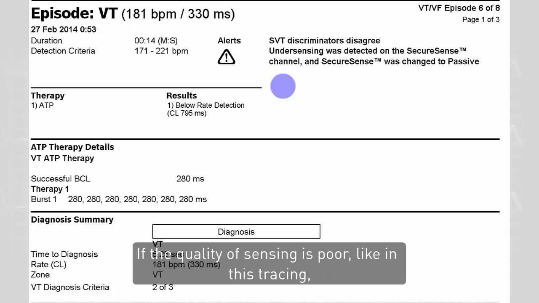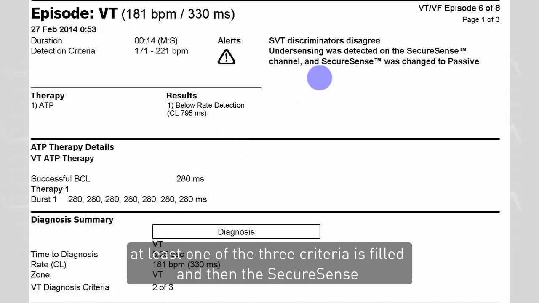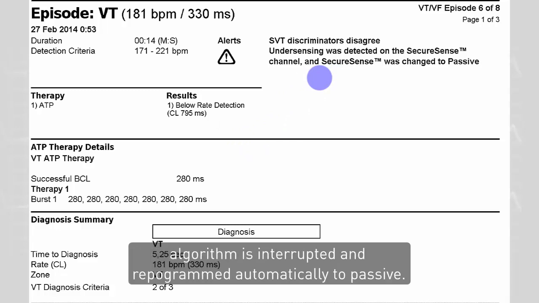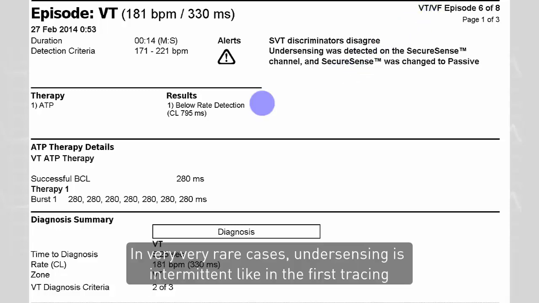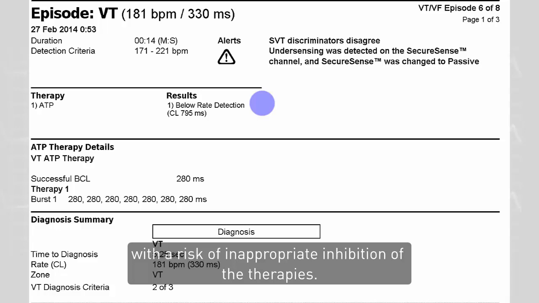If the quality of sensing is poor, like in this tracing, at least 1 of the 3 criteria is filled, and then the SecureSense algorithm is interrupted and reprogrammed automatically to passive. An alert appears on the programmers, and the therapies are not inhibited by the algorithm. In very, very rare cases, undersensing is intermittent, like in the first tracing, with a risk of inappropriate inhibition of the therapies.